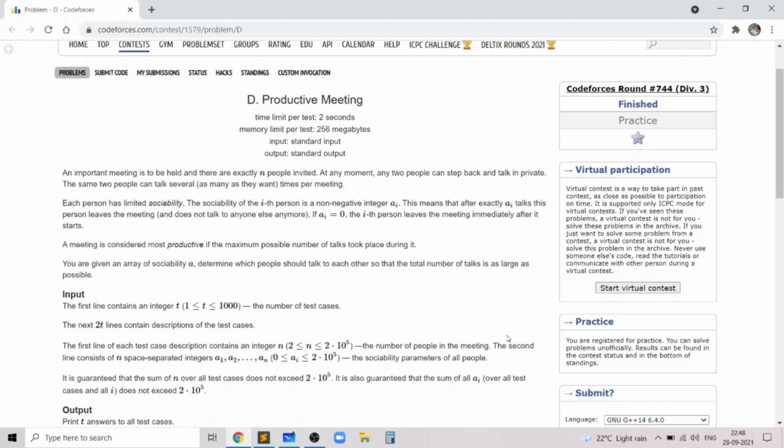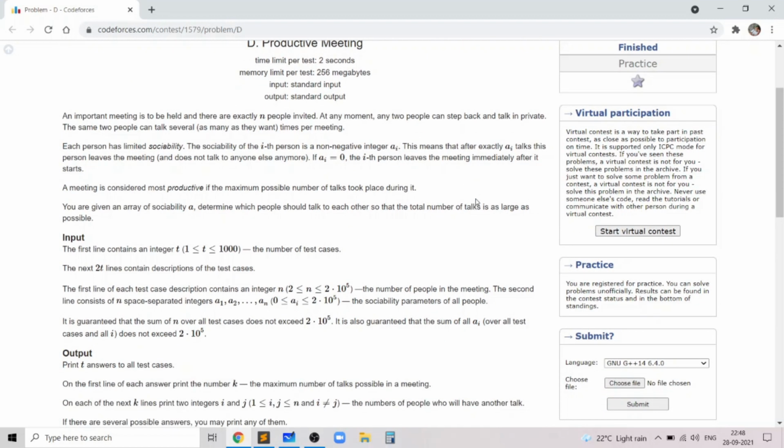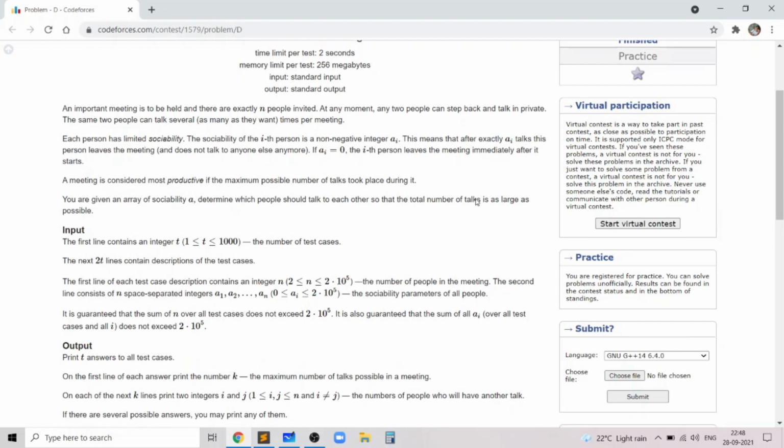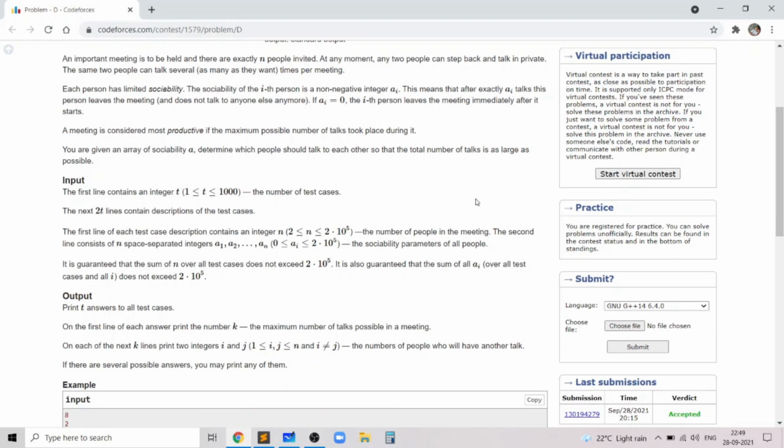So in this problem we are basically given n people who are invited to a meeting and each person has a limited sociability. The sociability of the ith person is given by a non-negative integer ai, and this means that the ith person can talk to at most ai people, and obviously if ai is 0 then he can't talk to anybody. And given this sociability array we need to determine the maximum number of pairs of people which can talk to each other.